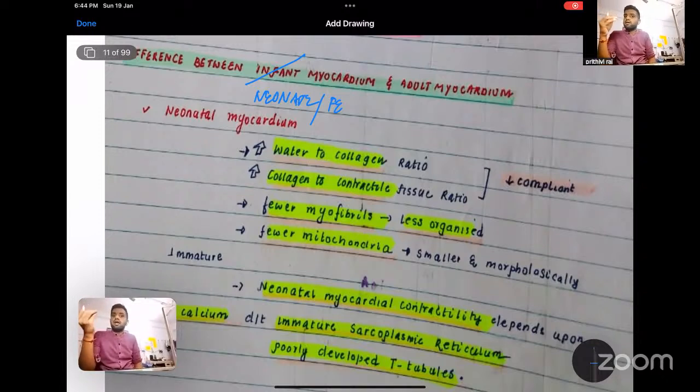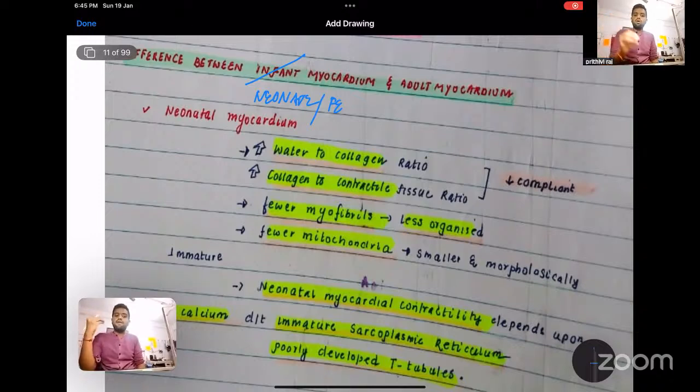The number of myofibrils and myocardial cells is more, collagen is less, water content is less, and they have an inbuilt system of storing calcium. So we have calcium storage vesicles also. So the myocardium of the adult is well formed, whereas in the neonate and also in the fetus, these are not formed very well.